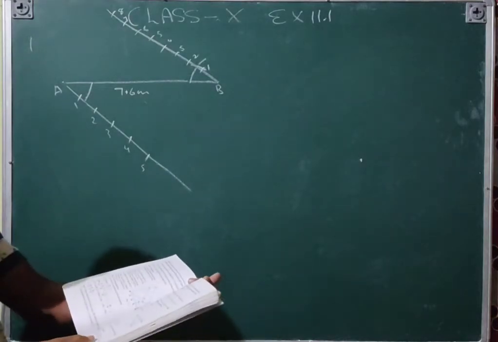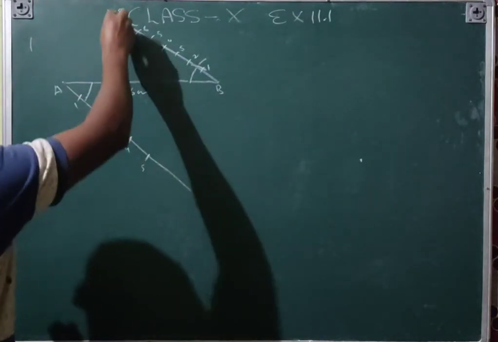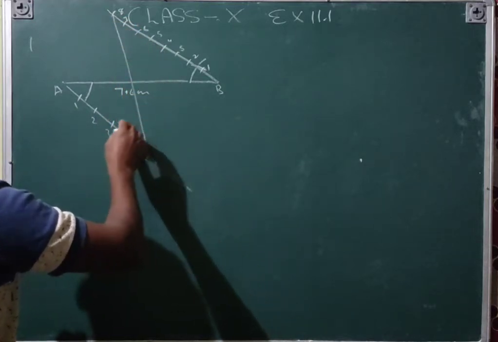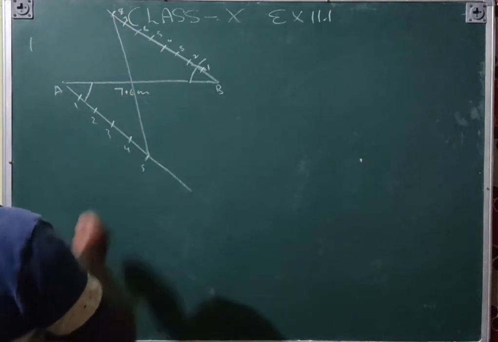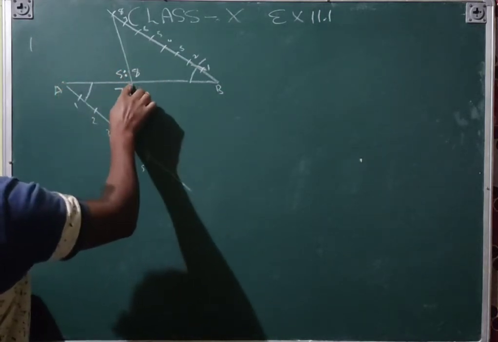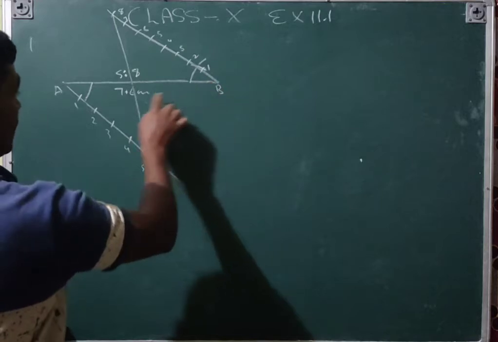Why have we done this? The ratio is given, and then from 8 to 5 you will join. This is the 5:8. It means when you measure this part and this part, your answer will come.